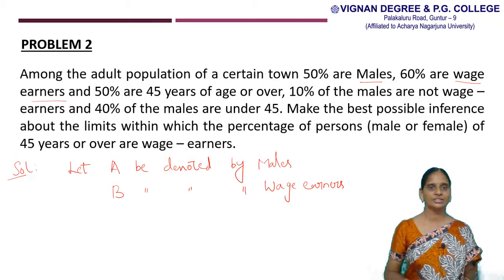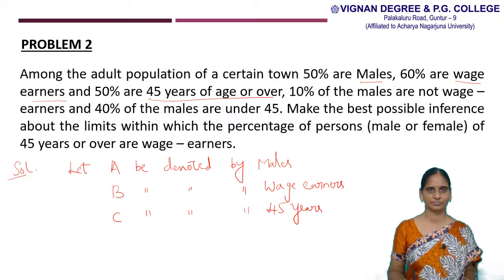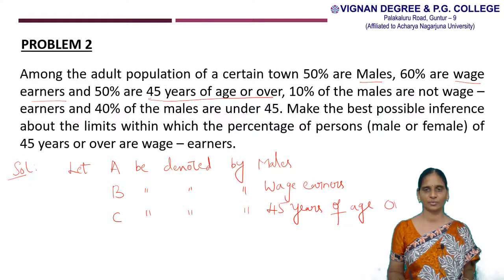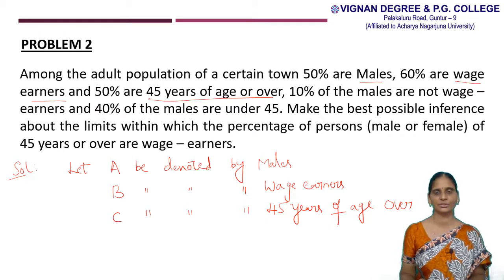And attribute C can be expressed as the term 45 years of age or over. So these are the three attributes.